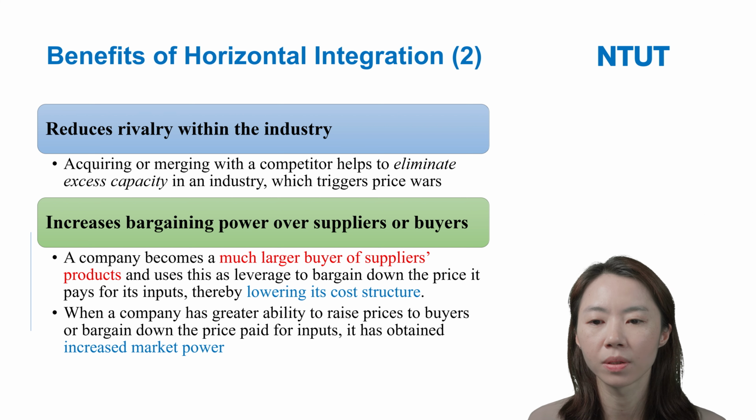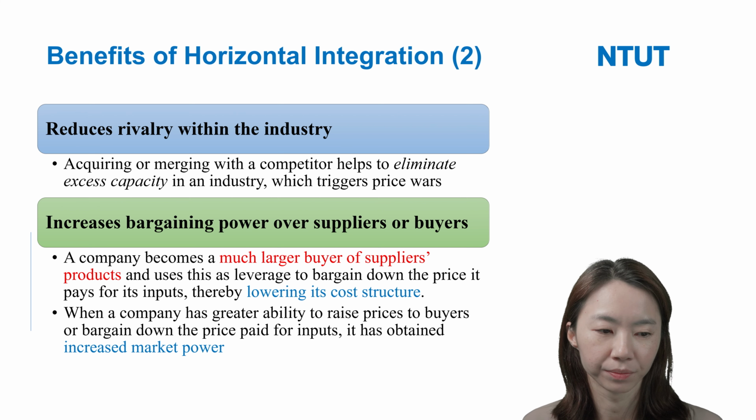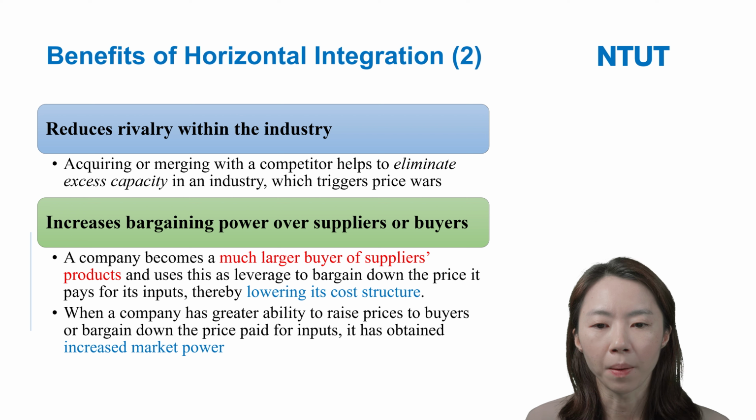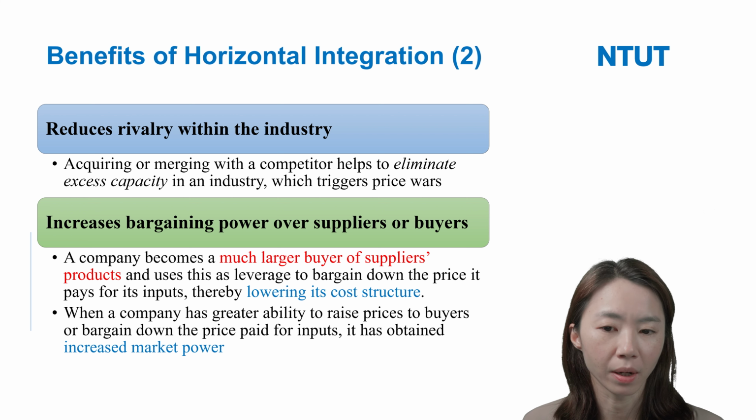This is because the company becomes a much larger buyer of the suppliers' products. Because it acquired the other firms, the focus firms, it becomes bigger, so it can have more bargaining power over the suppliers.